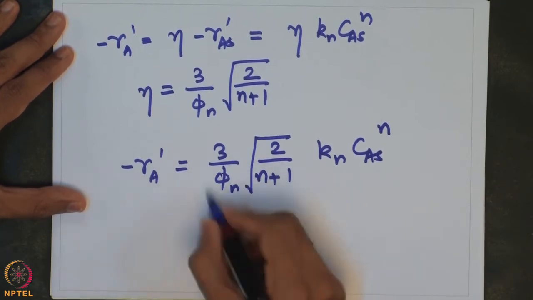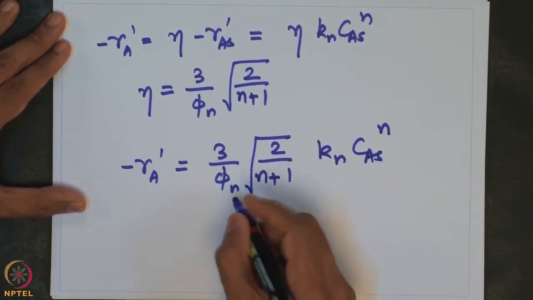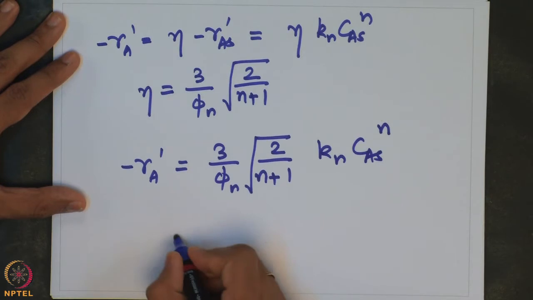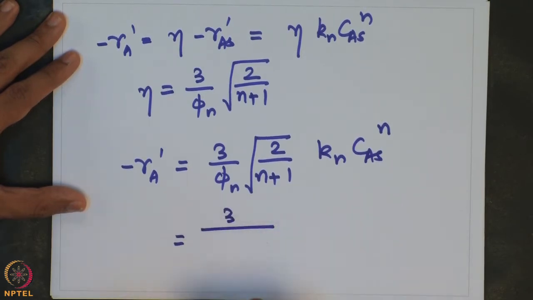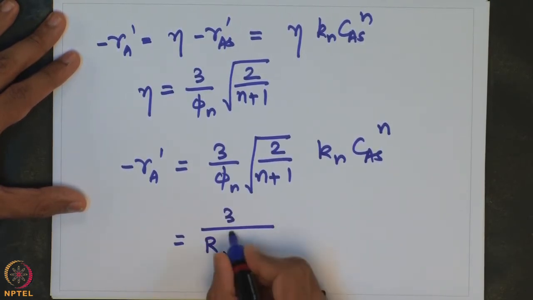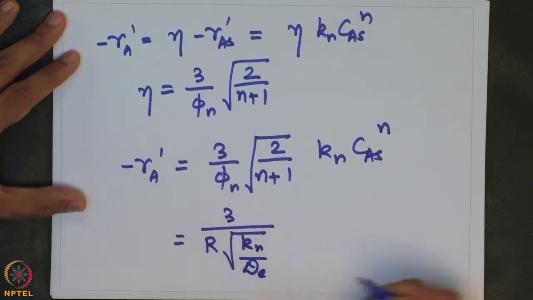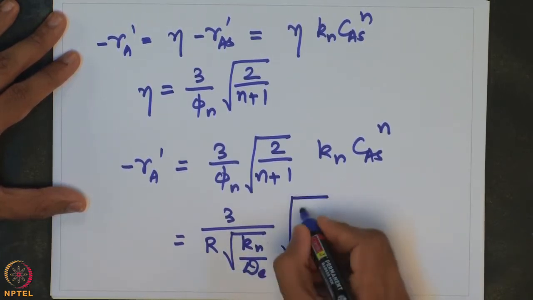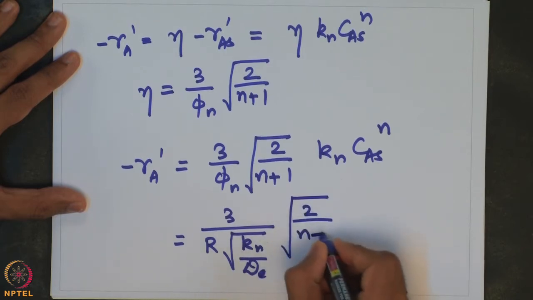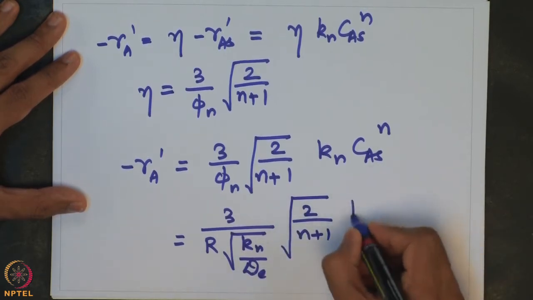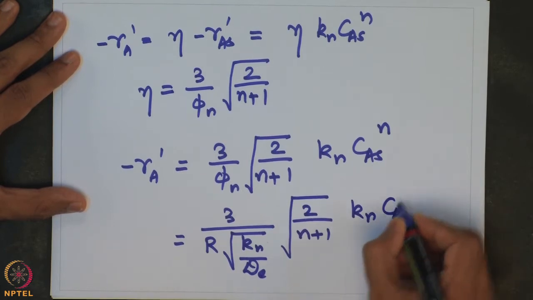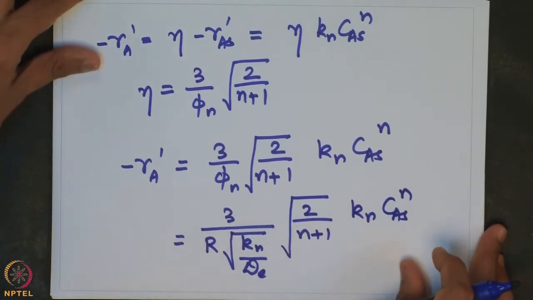Now, we can substitute the expression for phi n. What is phi n? Phi n is R divided by 3 into square root of Kn divided by the effective diffusivity, and that multiplied by square root of 2 by n plus 1 into Kn into CAS to the power of n.